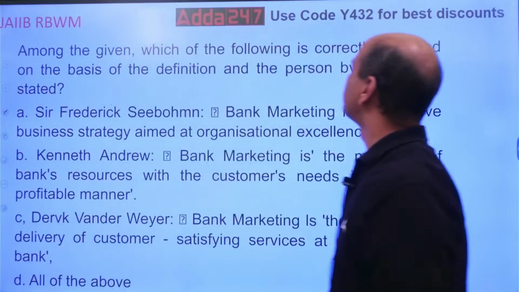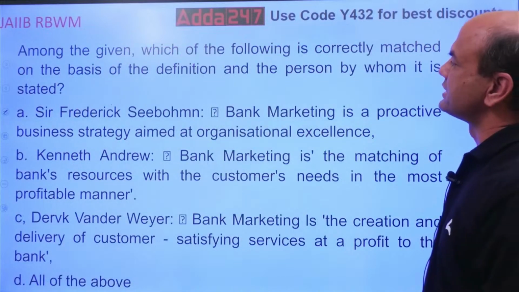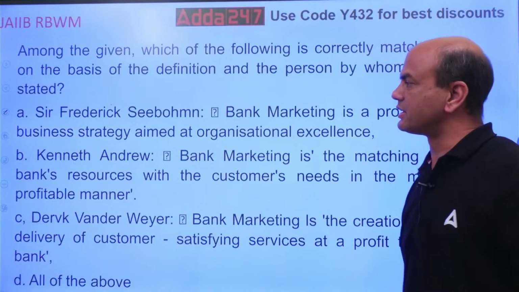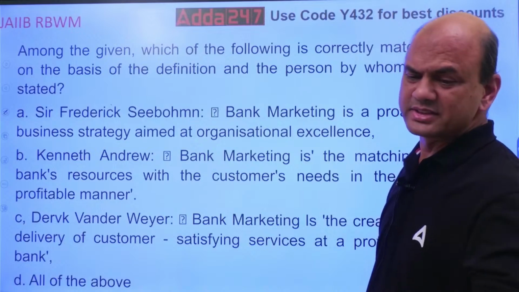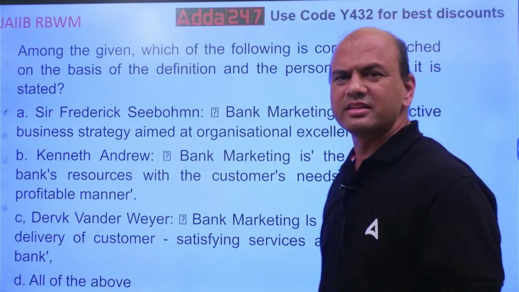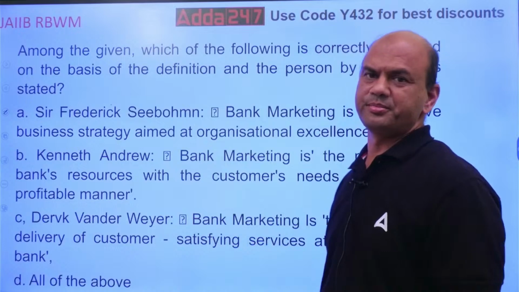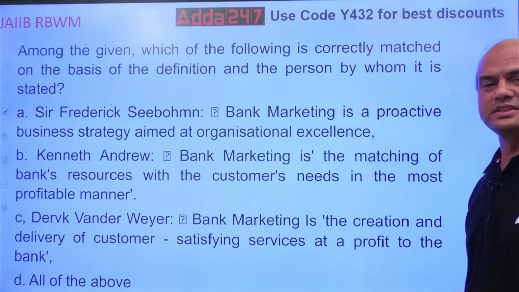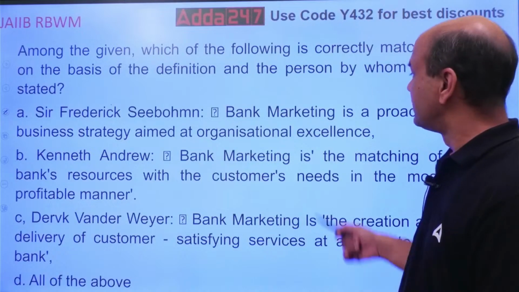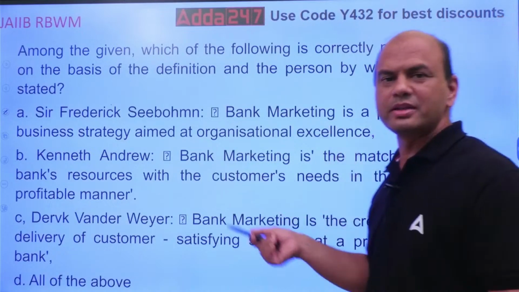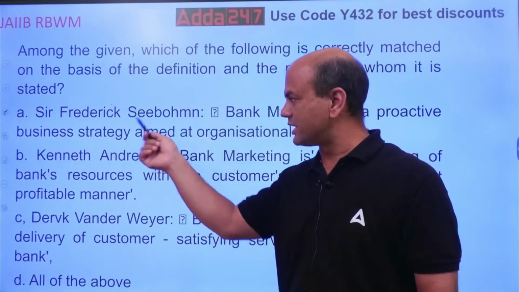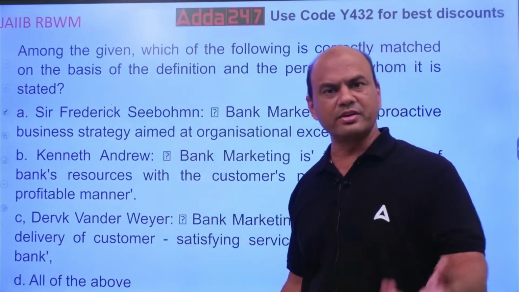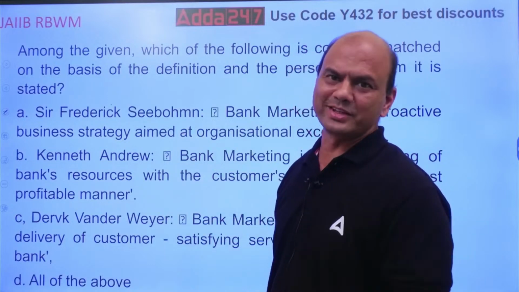Among the given, which of the following is correctly matched on the basis of definition and the person by whom it is stated? Now this is not tricky. This is what you have to remember. Sir Frederick Seabaum. Now this is given in your book. That's why, because otherwise who will remember these names? Have you heard of this name anytime? Anyone has heard of these three names? Never. But it's given in your book. That's why we are studying this.